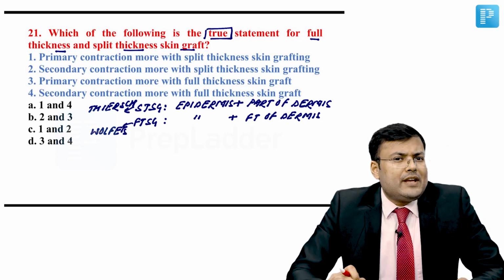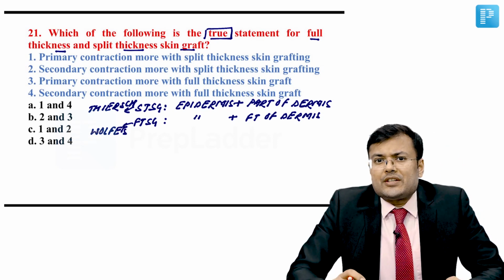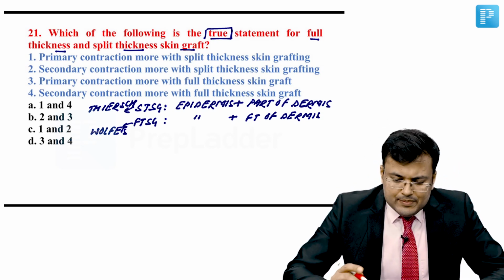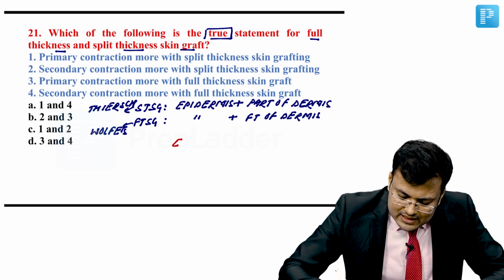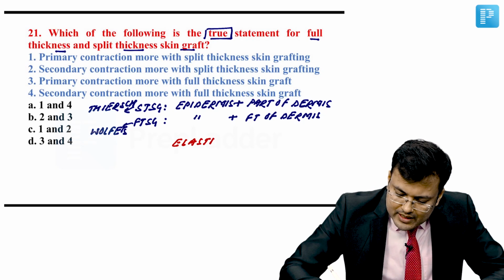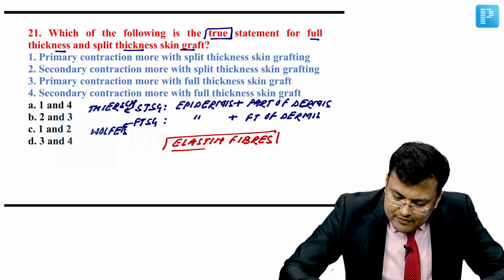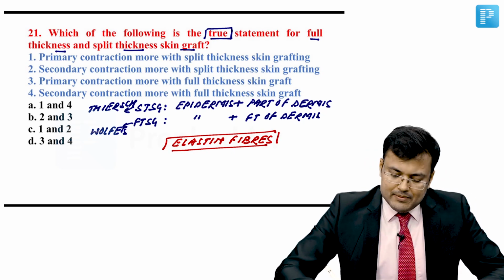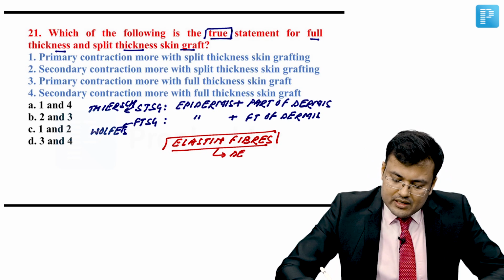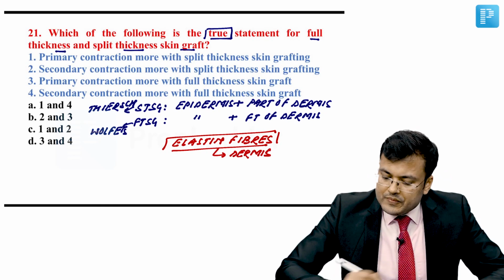Now, what is primary contraction and what is secondary contraction? Primary contraction is because of presence of elastin fibers. It is the recoil of elastin fibers which are located in dermis. Clear?